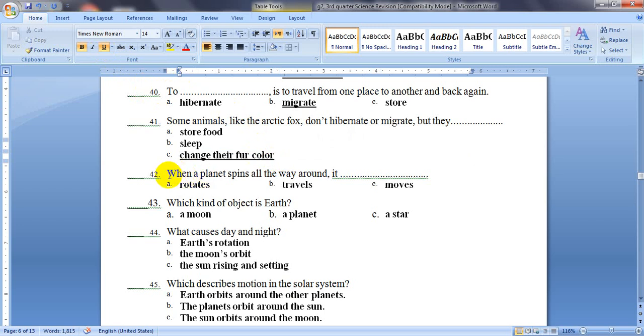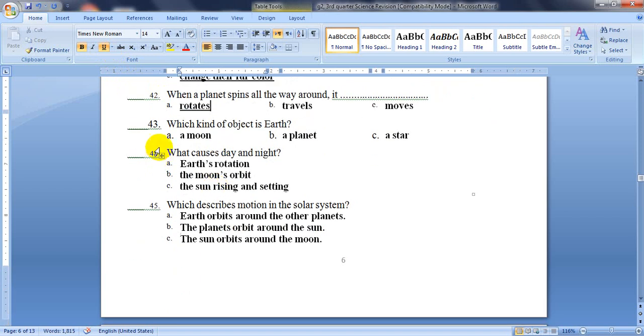Question number 42. When a planet spins all the way around, do you remember the word spin? Remember your spinner which you play with. What does a planet do when it spins around itself? Rotates, travels, or moves? When it spins, it means that it rotates.